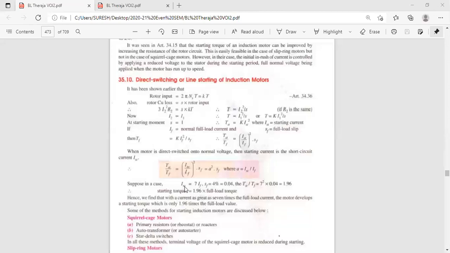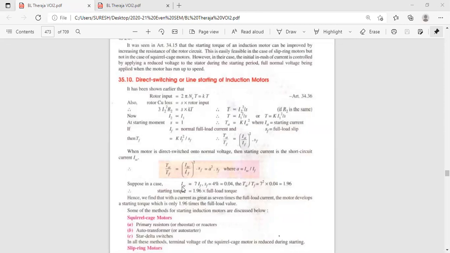They are taking the short circuit current. Let us take the full load current as 10 ampere. Then the starting current is 7 into 10, 70 ampere, 7 times greater. Your actual full load current is 10 ampere and we should not exceed it.